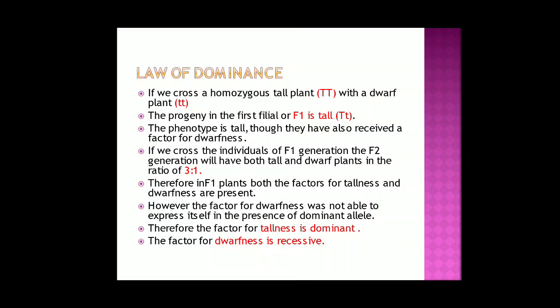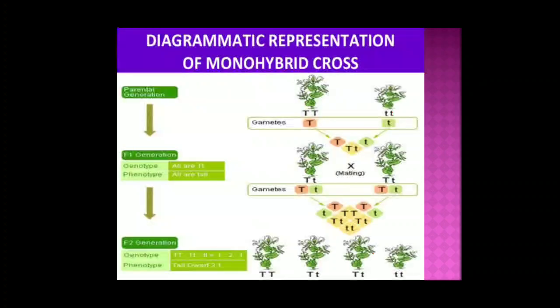Therefore, in F1 plants, both the factors for tallness and dwarfness are present. However, the factor for dwarfness was not able to express itself in the presence of the dominant allele. Therefore, the factor for tallness is known as dominant and the factor for dwarfness is recessive.